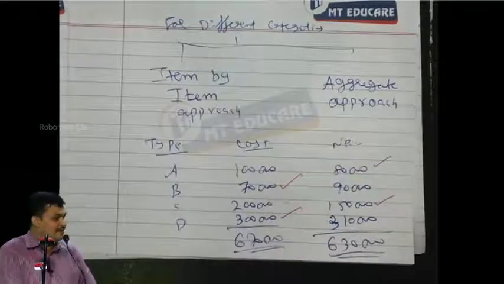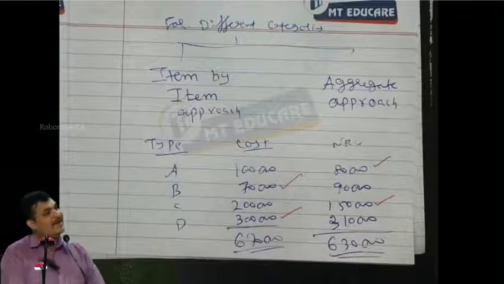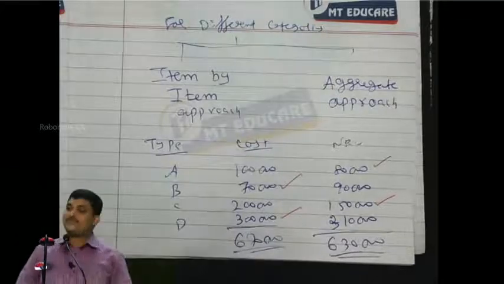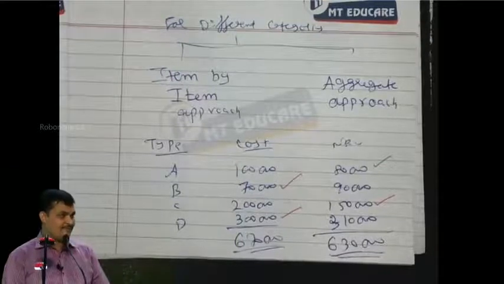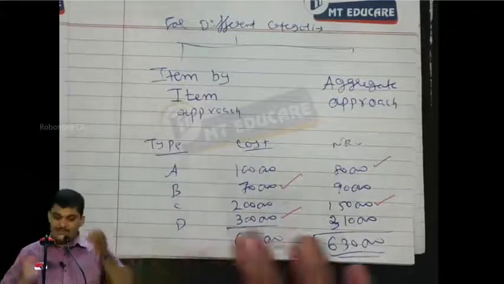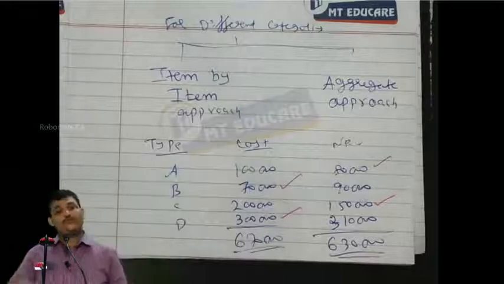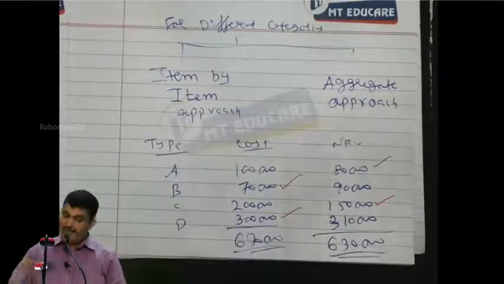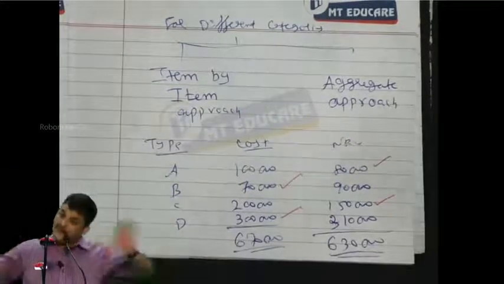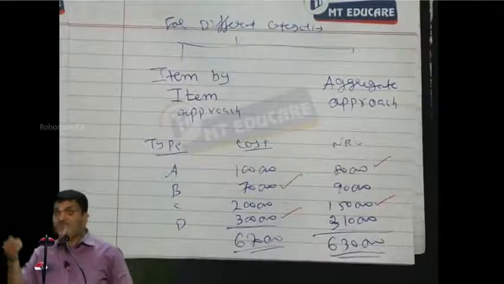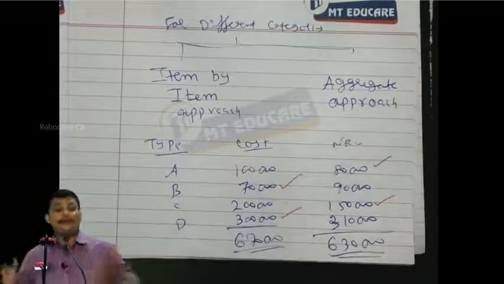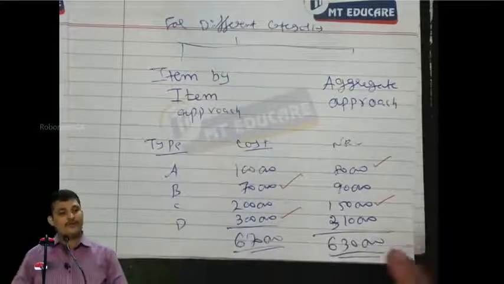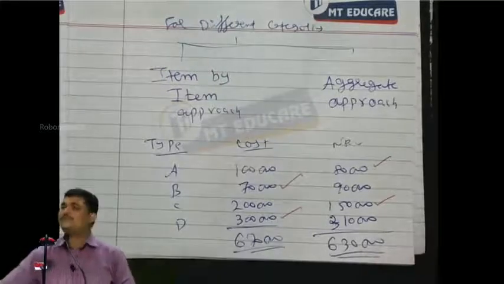This standard recommends, as a general recommendation, that you should follow the item by item approach only. Then if the goods are of homogeneous, inseparable nature, you can follow the aggregate approach.